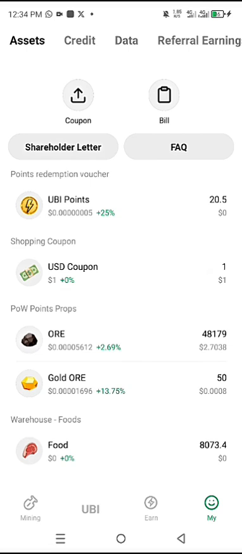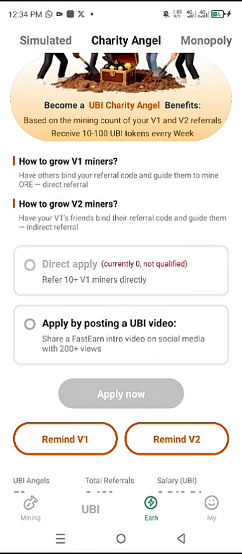And also, if you're an influencer, like you make videos available on Twitter, on YouTube, on TikTok, and you have a lot of views, you also get rewarded for that. So that's the essence of this angel, where you submit your link to the video, so that they will approve it and check, then they give you the reward.